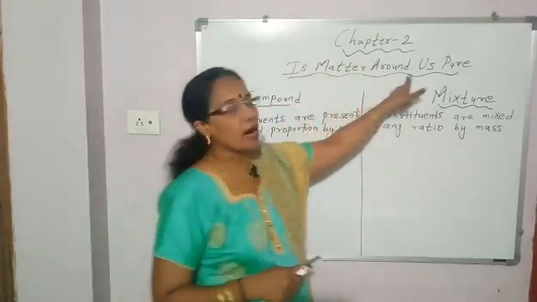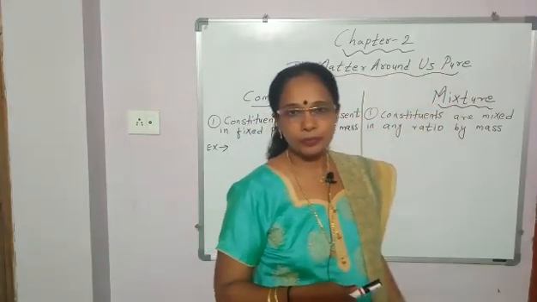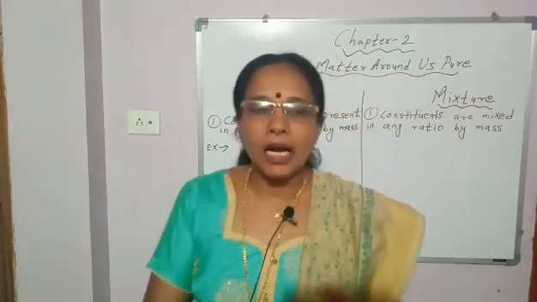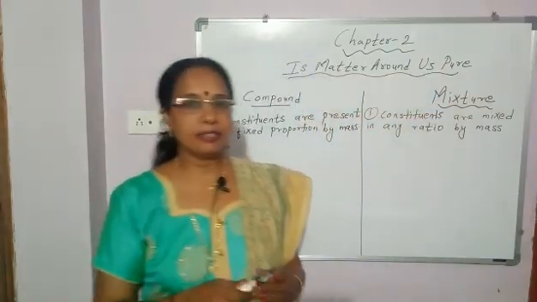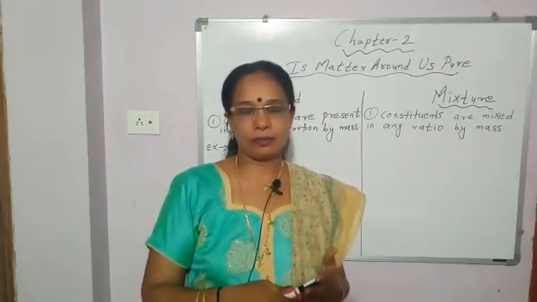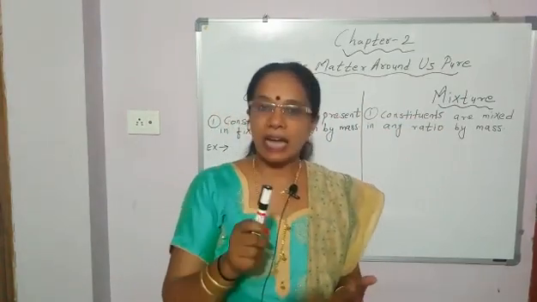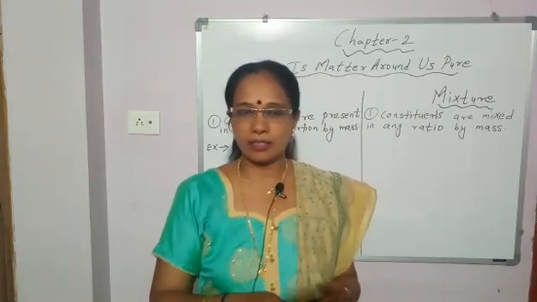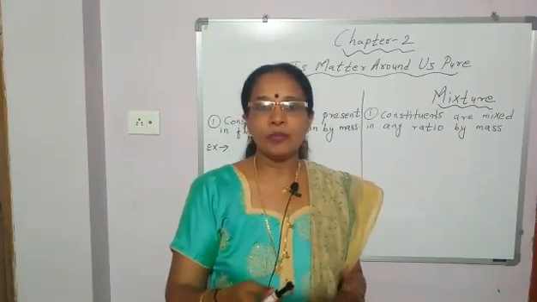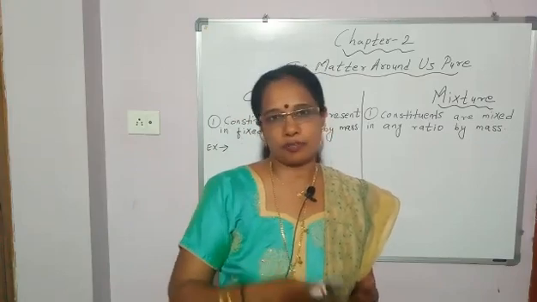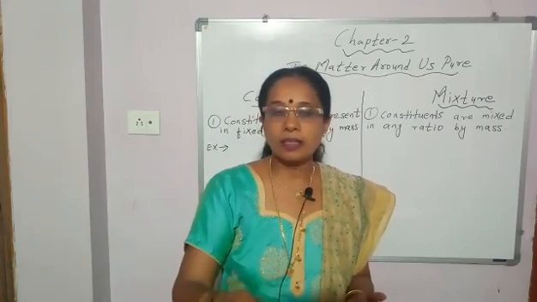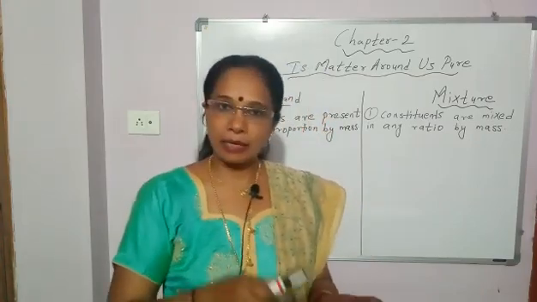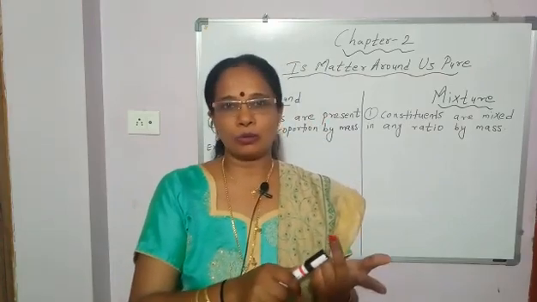So, students, we started chapter 2, Is matter around us pure? In this chapter, till now, we first discussed types of changes, physical and chemical change. Then we discussed pure substance. What comes under pure substance? Element and compound.